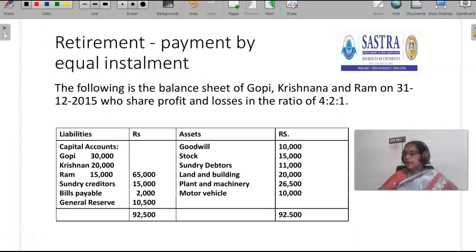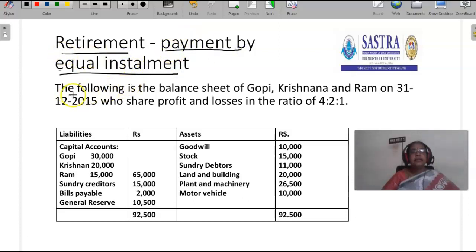Settling the retired partner at once, or by equal installments. The firm is going to settle the amount. Let's see. This is the problem.